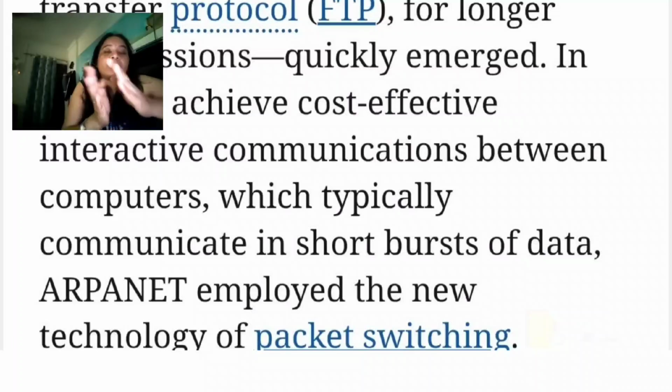For example, confidentially they have to move the data from one source to another source. Defense means military, and the air force department, they have to maintain all the information in the country. It's confidential, so that's the reason they invented this ARPANET.